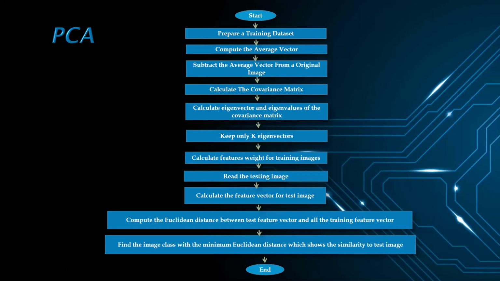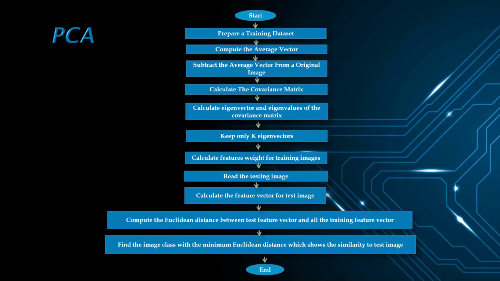Therefore, it reduces the dimension of the data accurately and decomposes the image structure into orthogonal principal components, which are referred to as eigenvalues. PCA is a way of identifying the patterns in data and expressing the data in such a way as to highlight their similarities and differences. That is, PCA is a dimensionality reduction method that is often used to reduce the dimensionality of a large data set. Here we can see how it works.